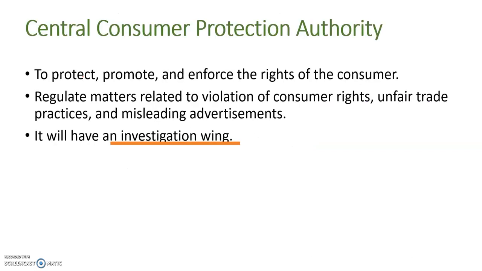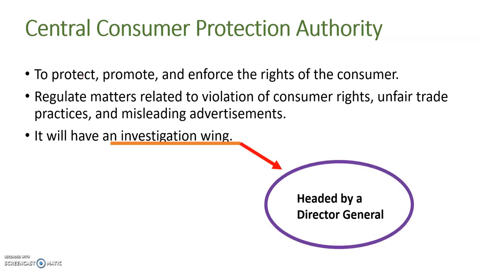Now let us see another important highlight, that is the Central Consumer Protection Authority. It is to protect, promote and enforce the rights of the consumer, and it regulates matters related to violation of consumer rights, unfair trade practices and also misleading advertisements. It will also have an investigation wing. That is very important for us to note down as far as the prelims and also the mains are concerned. This investigation wing will be headed by a Director General who will be executing and controlling the maintenance and operations of all the investigations going on under this authority.